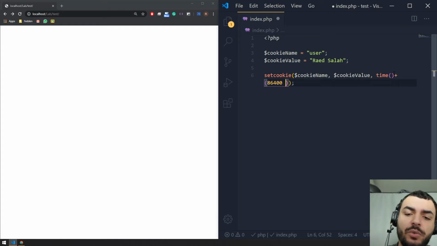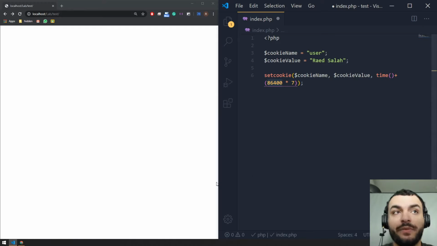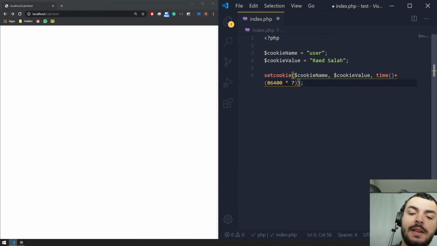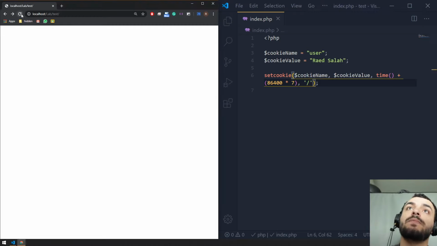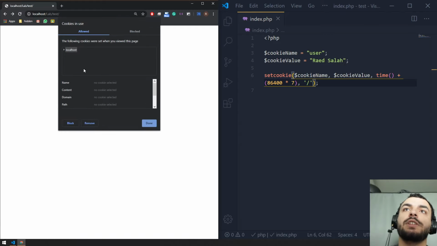If we want to have it more, we can multiply it. Let me say I want to have it for 1 week. I can multiply it by 7. So this is 86,400 seconds multiplied by 7. So that's 7 days plus the current date, so 7 days from now. Okay. And then we can say the path is the root or the current folder. Control S. Right now, if you refresh, you look over here, we have already created our first cookie.